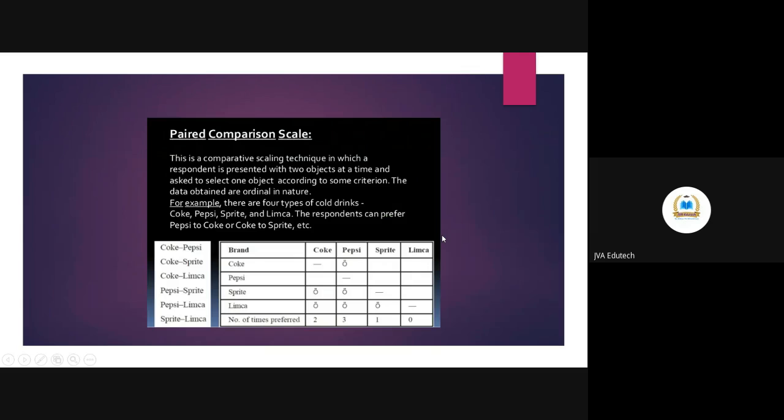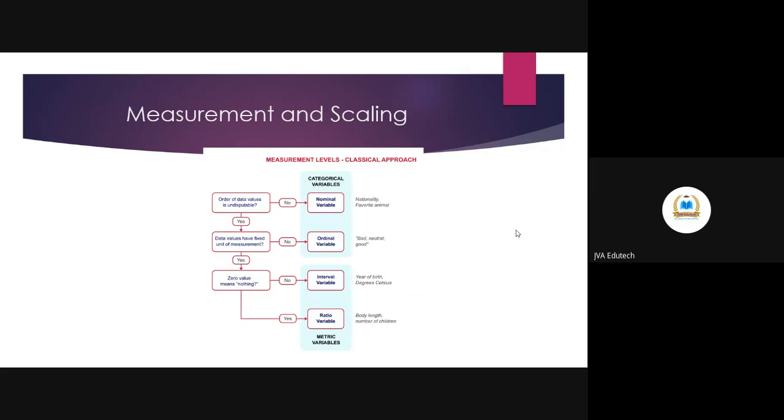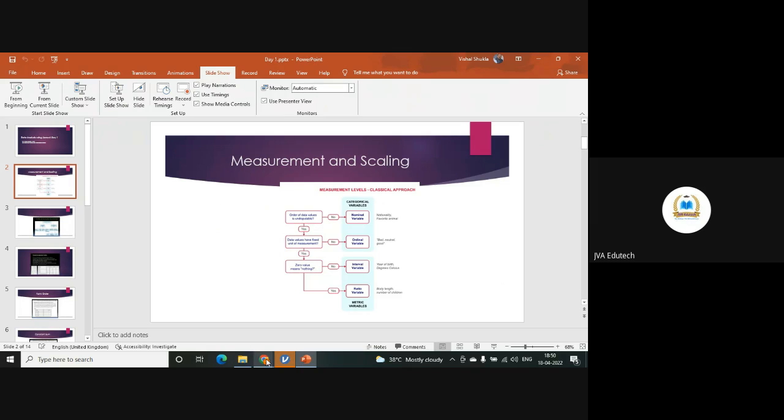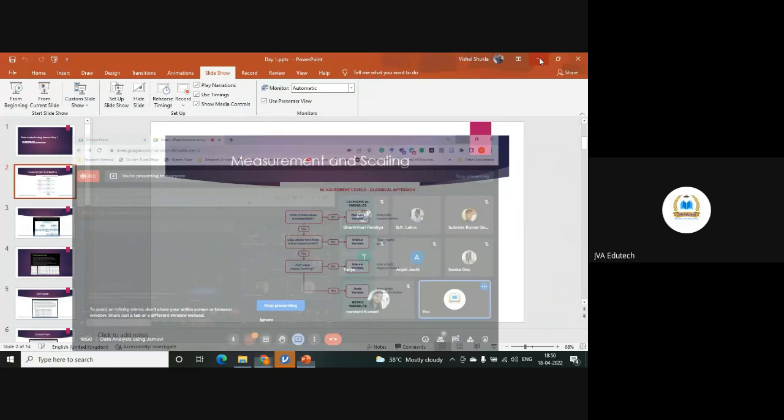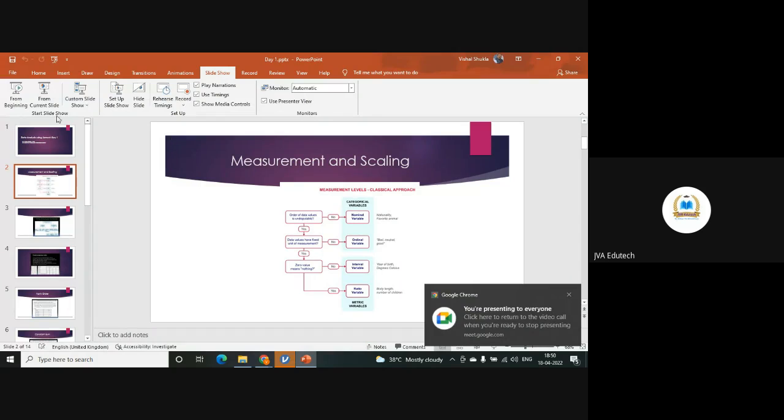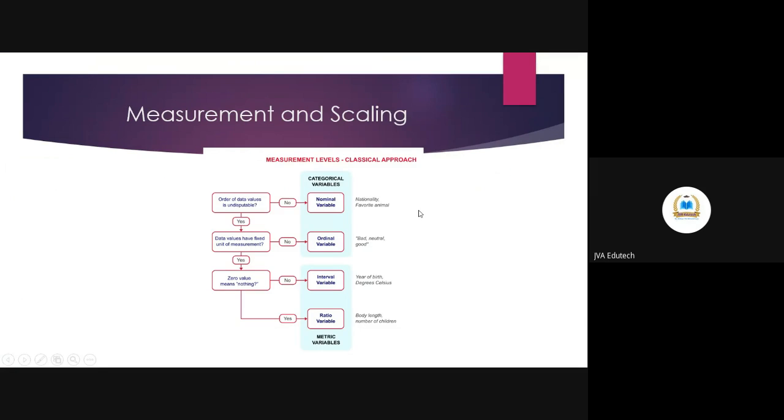Only I'm ranking them, for my own understanding, but the difference between them is not known. Is the difference between good and better the same as the difference between better and best? We don't have solid evidence of this. So this is the ordinal measurement.